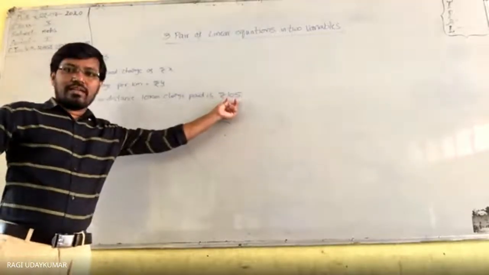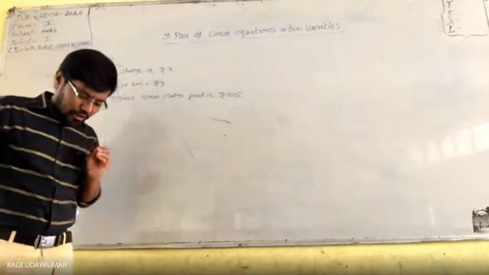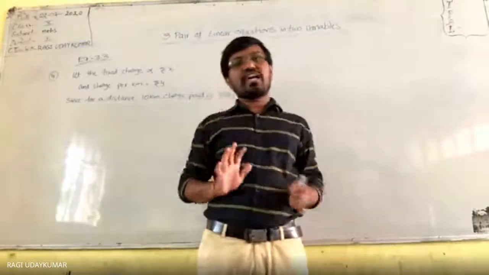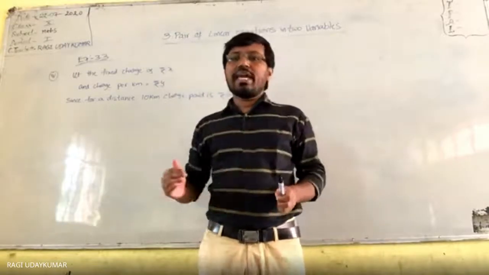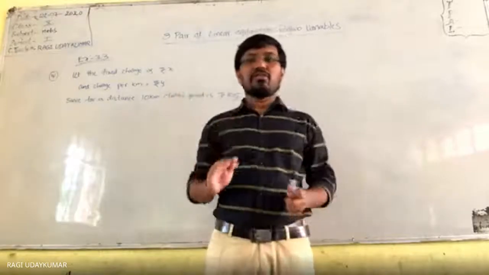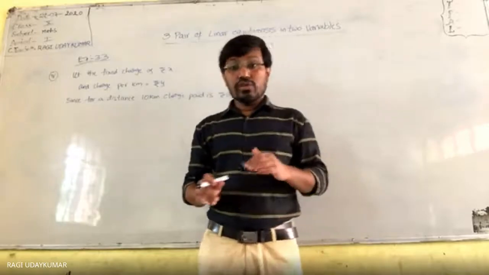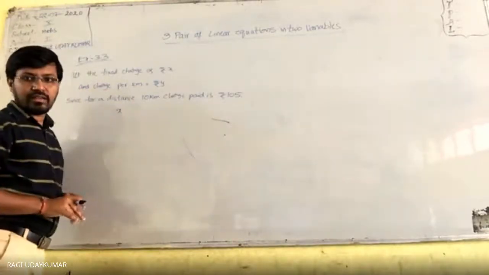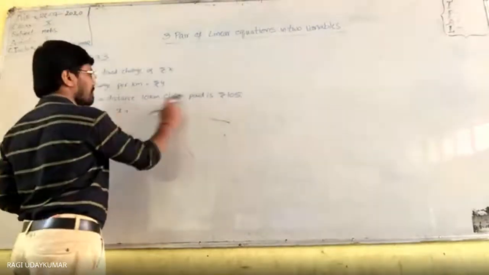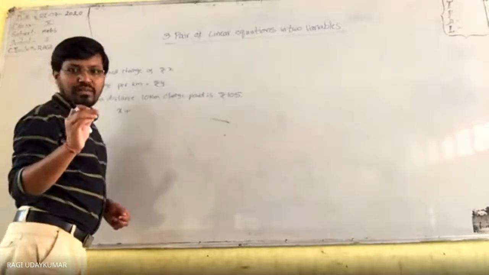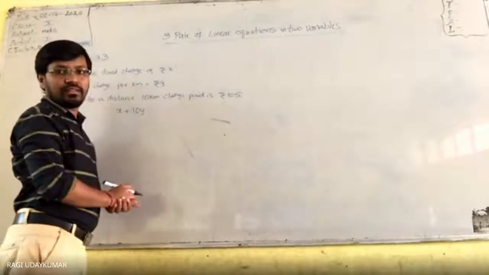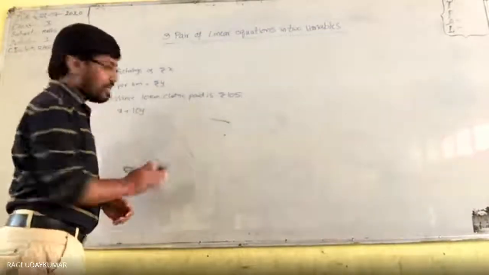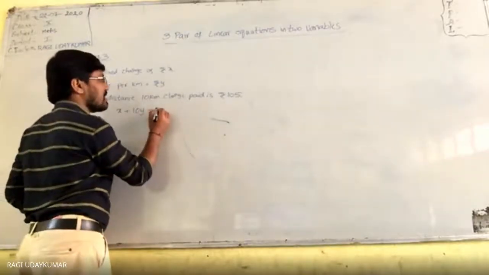In this 105 you have the fixed charge. Fixed means that once a person sits in the taxi, they have to pay the fixed charge, whether they travel or not. Suppose they go 1 kilometer, they pay the fixed charge plus the charge for 1 kilometer. This is the thing, so try to understand the question properly. Here x rupees is fixed, so everyone has to pay x, plus for 10 kilometers, 10y rupees. So x plus 10y is equal to 105.